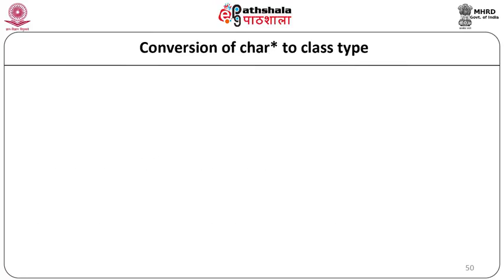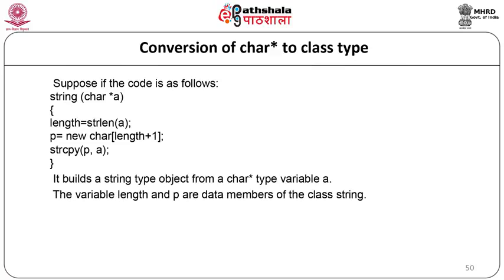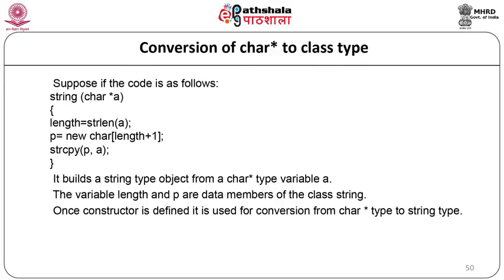Second, conversion of char star to class type. Suppose the code is written as follows: string(char *a), length = strlen(a), p = new char[length + 1], strcpy(p, a). Now it builds a string type object from the char star type variable a. The variables length and p are data members of the class string. Once the constructor is defined, it is used for conversion from char star type to the string data object.